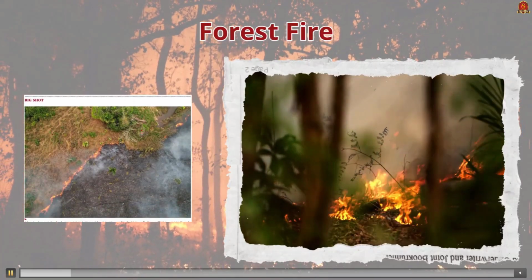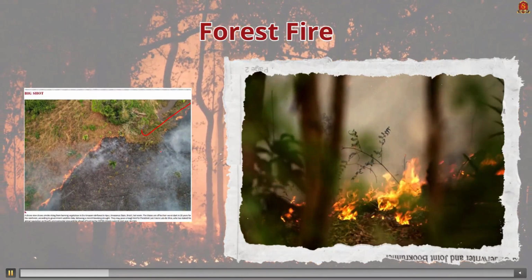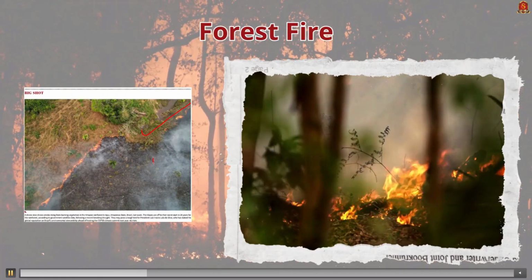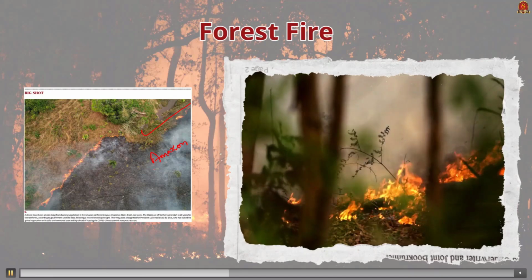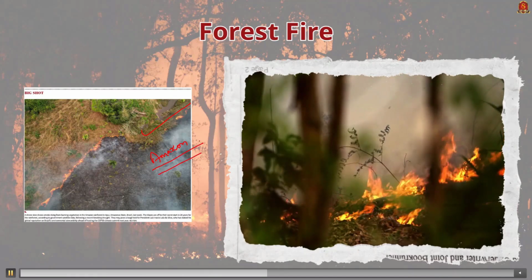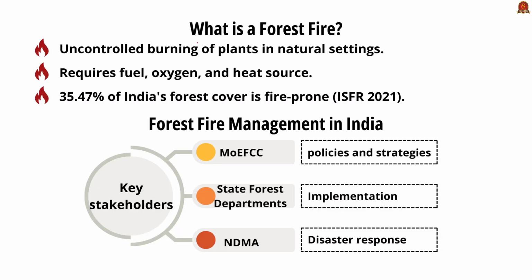Look at this news article about forest fire. This news article reports us about the forest fire in the Amazon rainforest. So in this news article discussion, let us revise about the forest fire from the prelims perspective. So let us start with what is a forest fire.